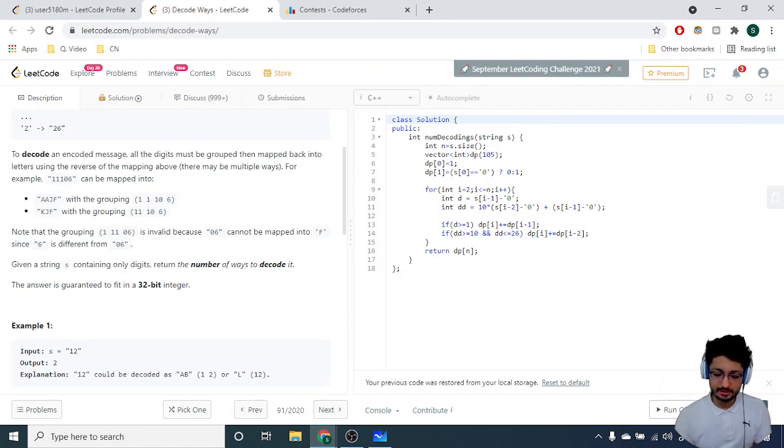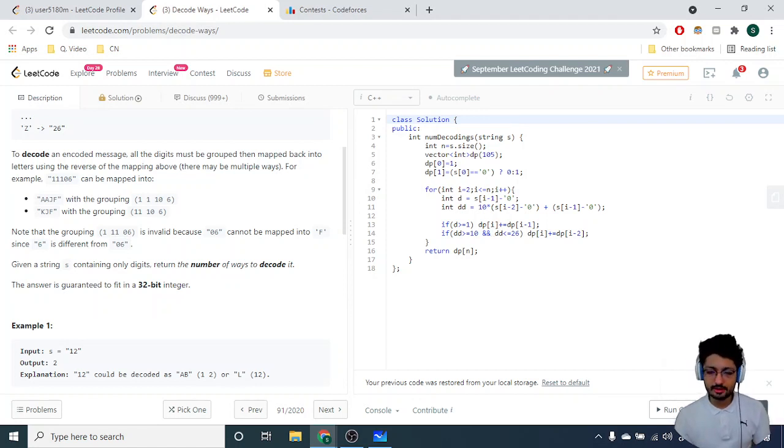So for the first digit, it should be greater than or equal to 1, it should not be 0. I've already told you. If it is greater than or equal to 1, like 1, 2, 3, then I can take it as an individual character. So the DP of I is incremented by the previous DP, because I've taken that character into consideration. Okay. So if I've taken this character into consideration as a single character, then this state plus the previous state. Cool. And considering both of these elements, if both these elements combined are greater than or equal to 10 and less than or equal to 26, then only I can form a character by combining both of these characters. So if that state is also possible, then I will take I minus 2.